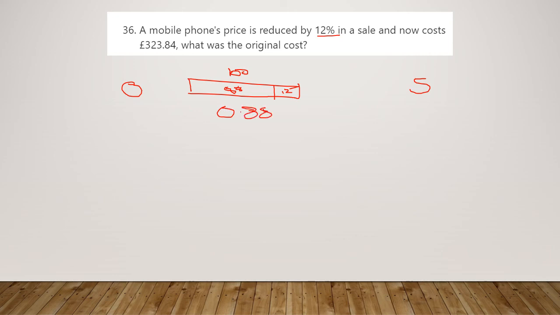Now what that means is the original was multiplied by 0.88 to get to the sale price, but we're working in reverse, so we need the sale price divided by 0.88 to get back to the original. So that's 323.84 divided by 0.88, and it gets us back to our original price of, that is a pound sign, £368. So multipliers are absolutely key for our high-end percentage work, so have a look back over those if you need.